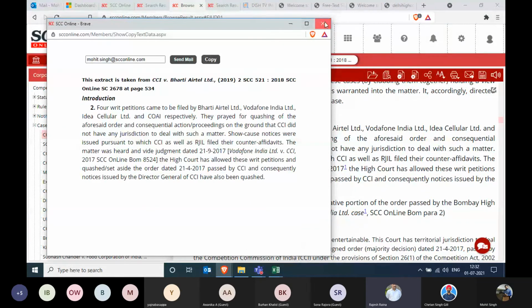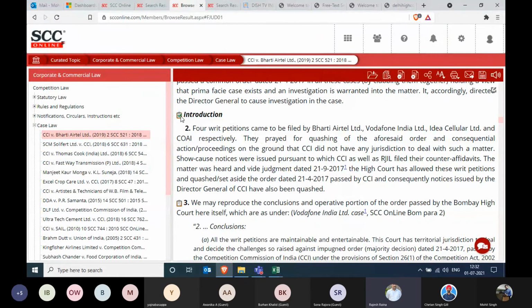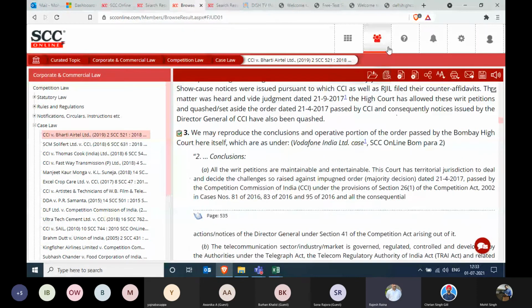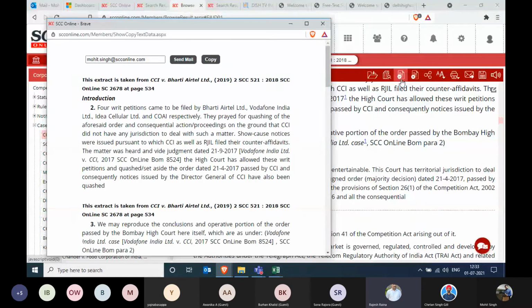Similarly, if I double click, it will just extract one. But if I want multiple paras, I'll click once, click again on the next para, and likewise, I can click multiple paras and then click on what you call smart copy on the third icon over here. And all these paras will get extracted in a new window. It will show me the source, the citation, the equivalent citation, the page number. I can mail it to myself or to my associate, or I can copy and paste it in a word editor like Microsoft Word. So copy paste feature, you can use that.